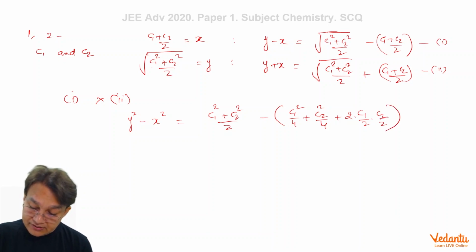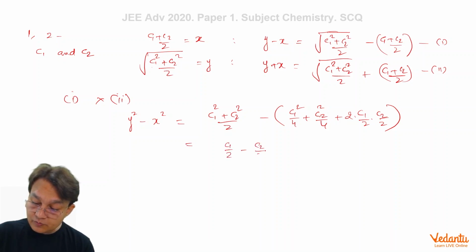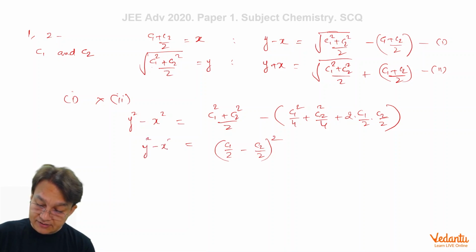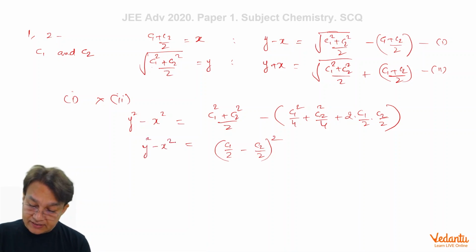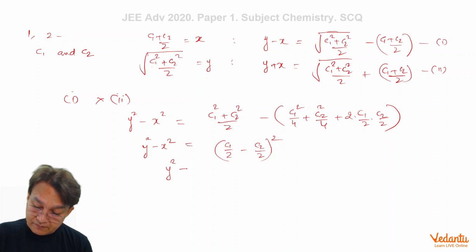Now if you rearrange this quantity, you will simply get (c1 by 2 minus c2 by 2) whole square equals y square minus x square, which means that this quantity, the LHS, is definitely going to be greater than 0. That simply proves that y square minus x square is greater than 0.